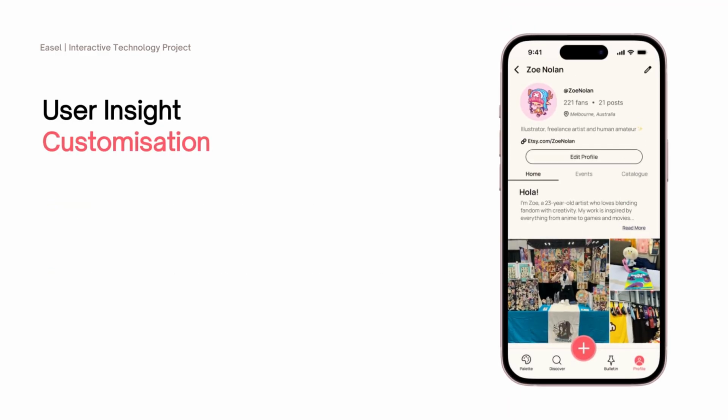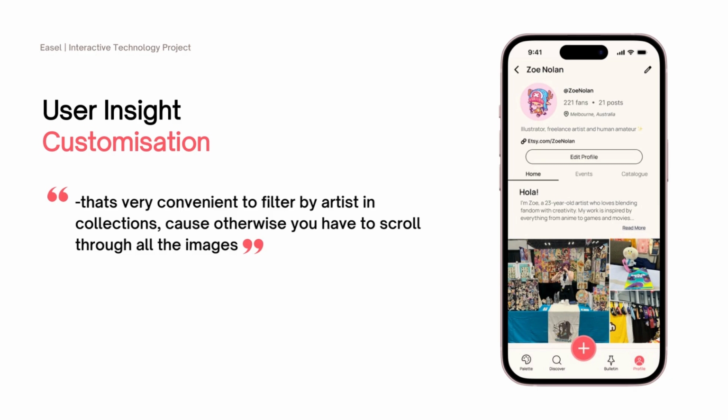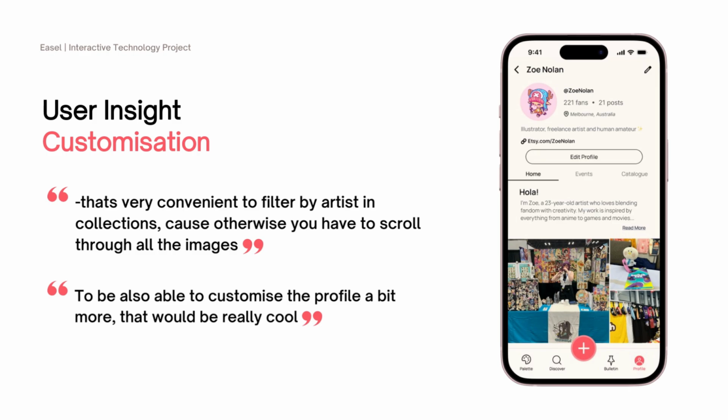And 3. Personalisation and customisation. The customisable palette offering of the app really spoke to users, and they found the collection filter option particularly useful, but wanted more detailed collection management. Artists also suggested they would enjoy further profile customisation options.